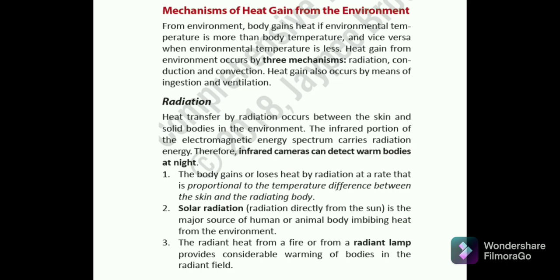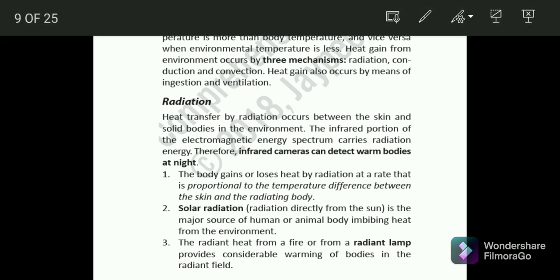There are basically three mechanisms. I'll be marking these three mechanisms. The first one is radiation, the second is conduction, and the third one is convection. Heat gain also occurs by means of ingestion and ventilation. So we'll be discussing what radiation basically is.